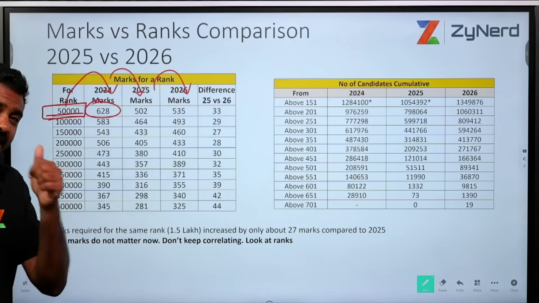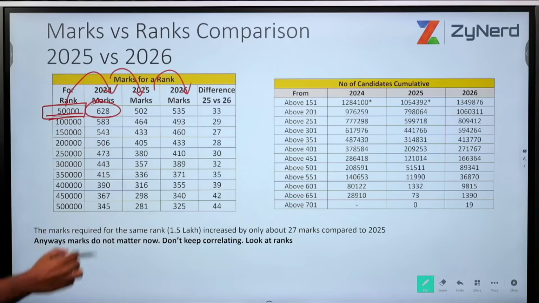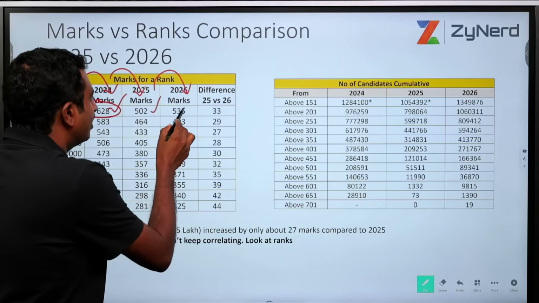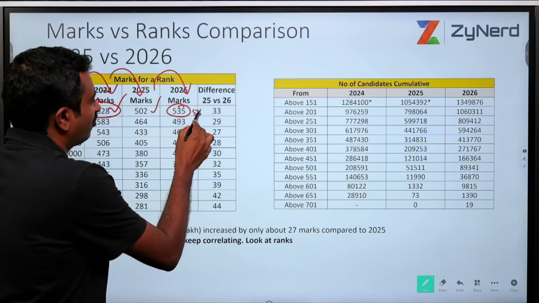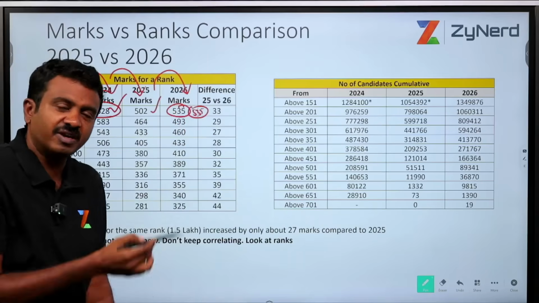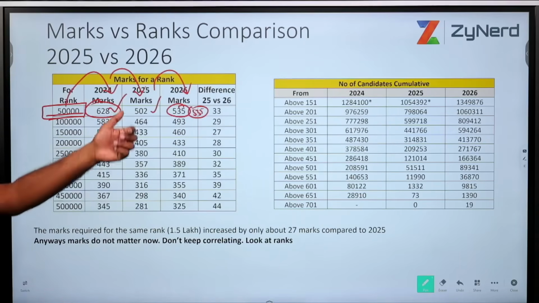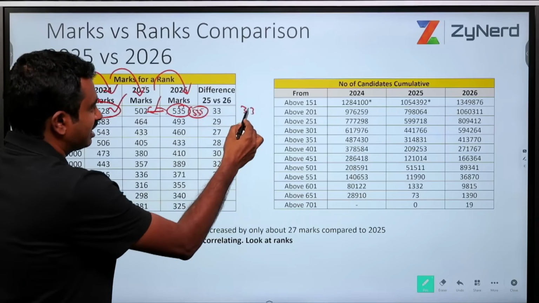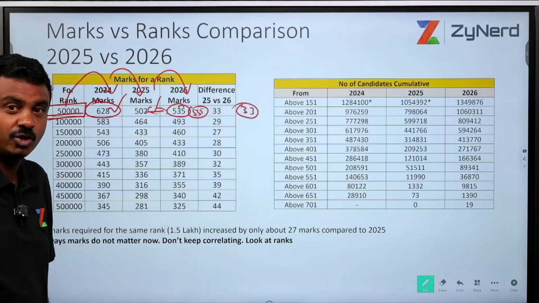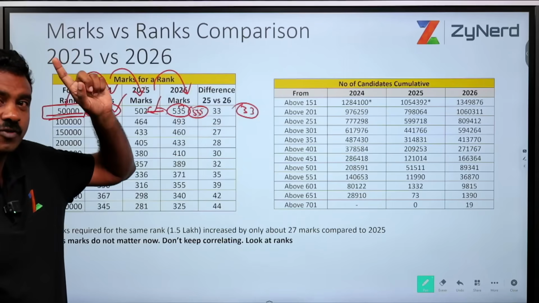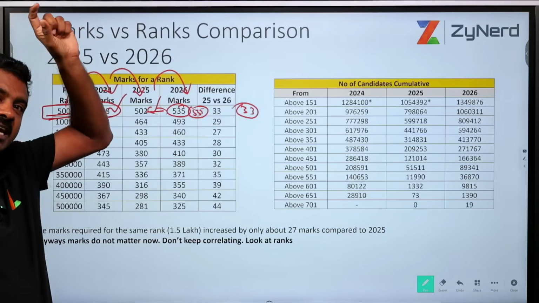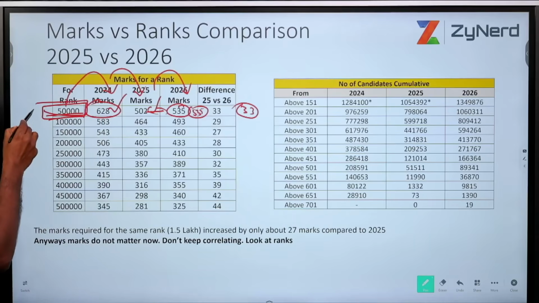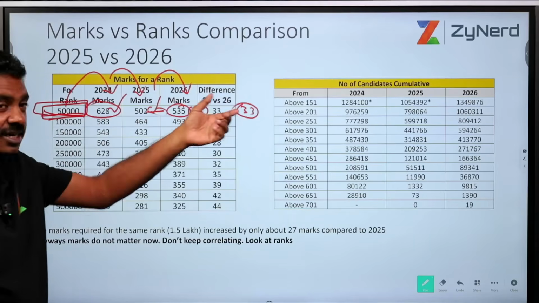So in order to get a rank of 50,000, a candidate should have scored 628 in 2024, 502 in 2025, and in 2026 the candidate should have scored 535, which basically means a score of 535 got rank 50,000 in 2026. There is a difference of 33 marks compared to last year. What does it get accommodated into? We are not talking about the cutoff. Cutoff changed because of the last 10 lakh rank range. This is within the top 50,000, correct? So here there is a 33 marks difference.